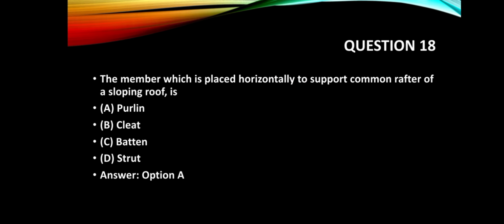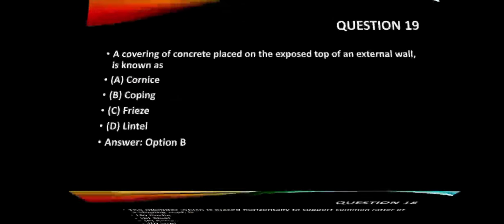Question number 18. The member which is placed horizontally to support common rafter of a sloping roof is option A, purlin, option B, cleat, option C, batten, option D, strut. Answer is option A.